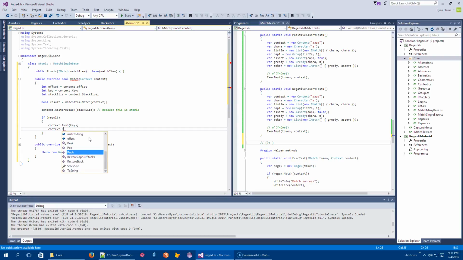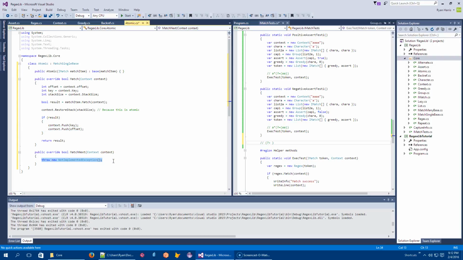And in this order, I will push the key and the offset, right? And then we will return the result. So if we fail, then there's nothing there. This is restored and nothing's happened. If we've succeeded, we need to keep track of the key and the offset so that we can unroll anything that's been captured and push us back to our starting position.